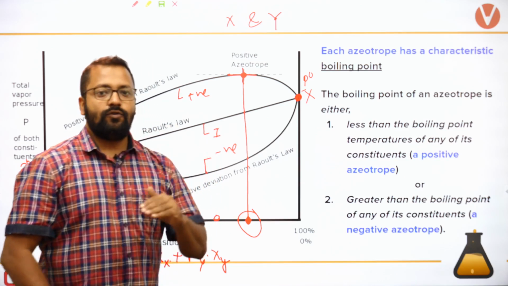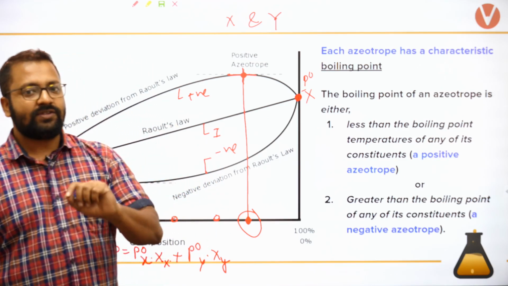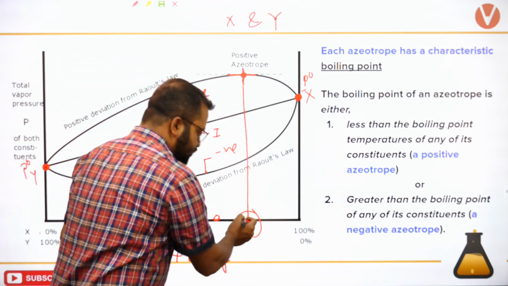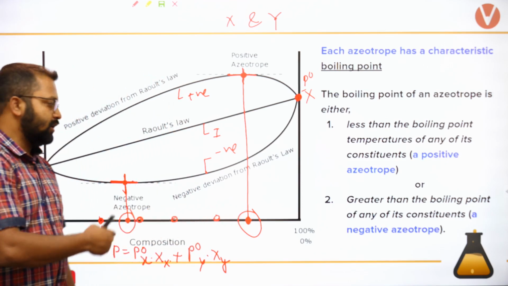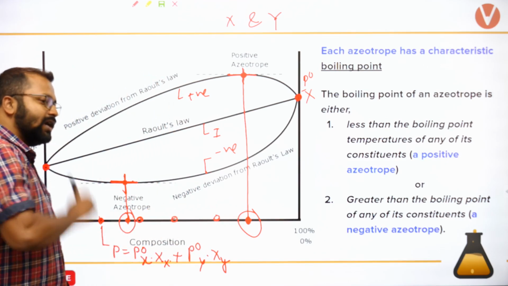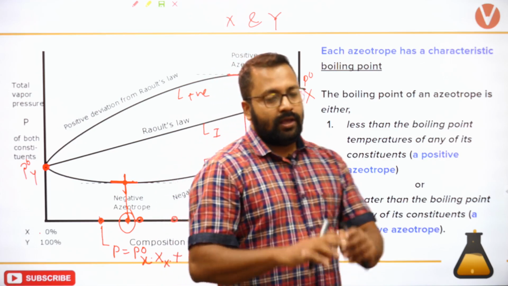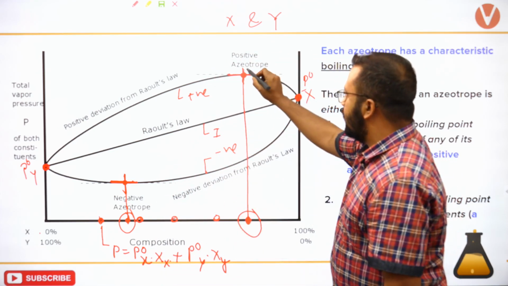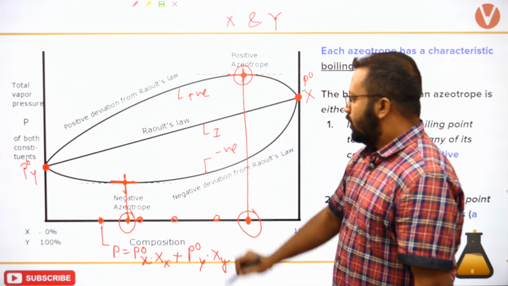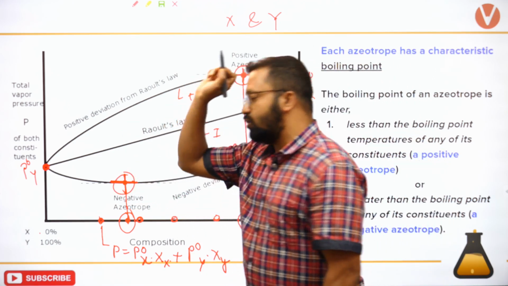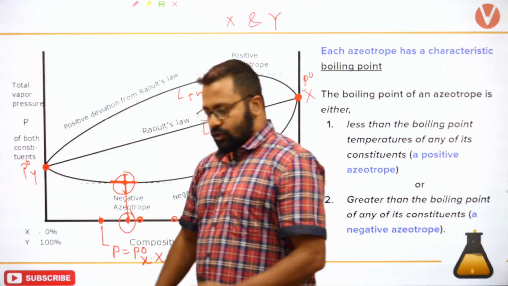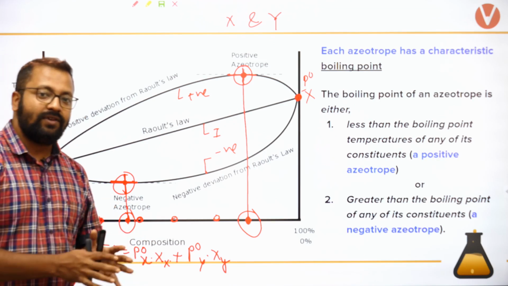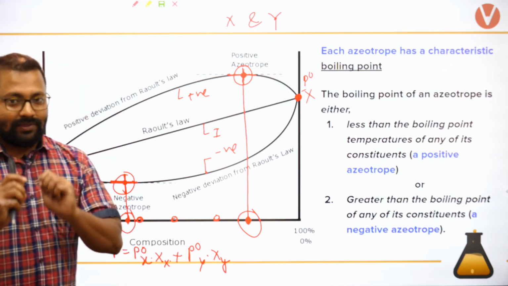Okay, so if you say that at all compositions it behaves as azeotropic mixture, that is incorrect, because you can see a maxima which is obtained only at a particular composition. You're seeing a minima which is obtained only at a particular composition. So only at a specific composition you will obtain an azeotrope. So हमने अभी तक identify किया कि positive और negative deviation कौन से solutions दे रहे हैं.